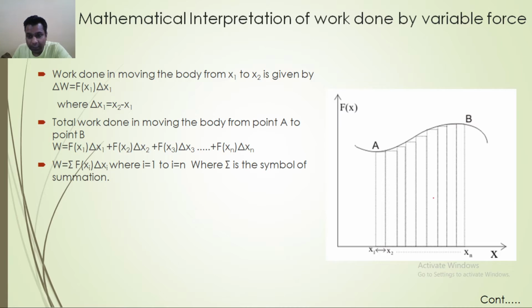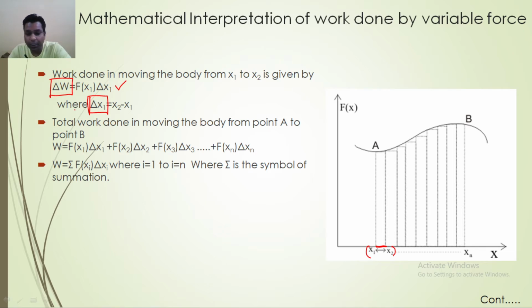So after the division, you can have any number of divisions. It depends upon the individual, and it also depends upon your accuracy level, how accurate you want the result. Okay, so here I have taken a division from x1 to x2, and in this small displacement from x1 to x2, that is equal to delta x1, the small work done is delta W. So delta W is equal to f of x1 into delta x1.